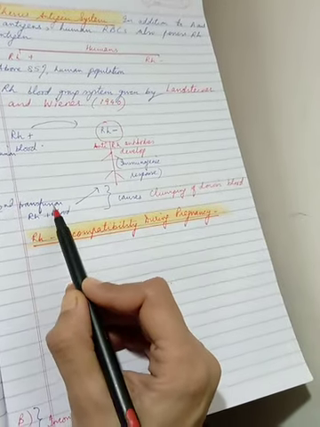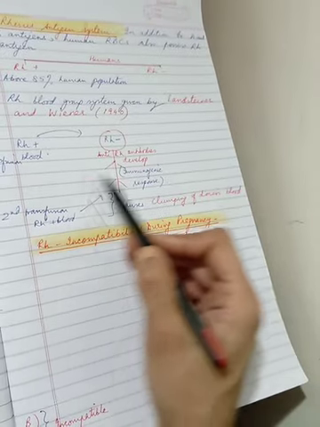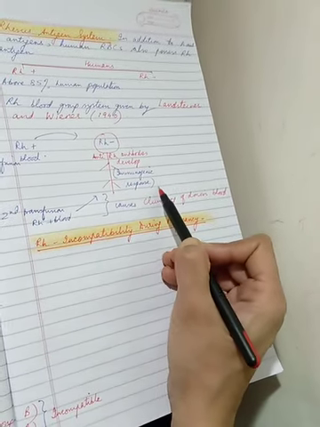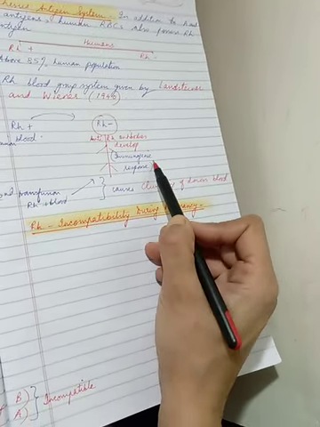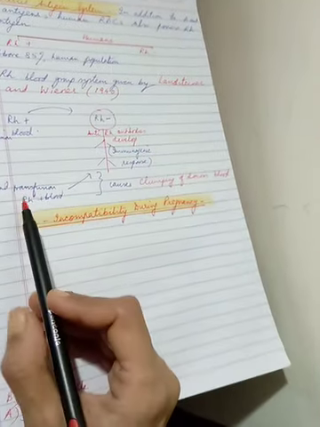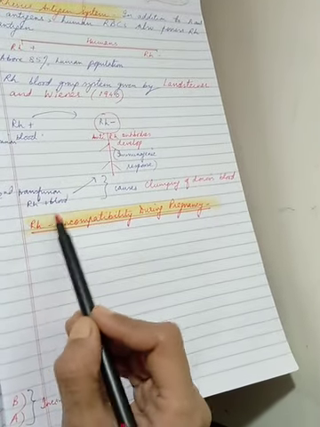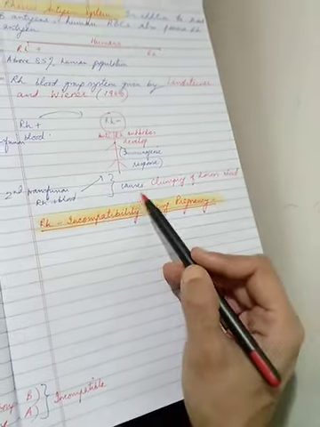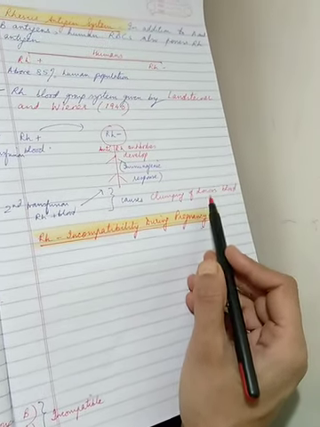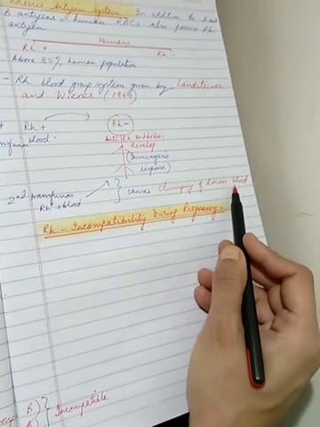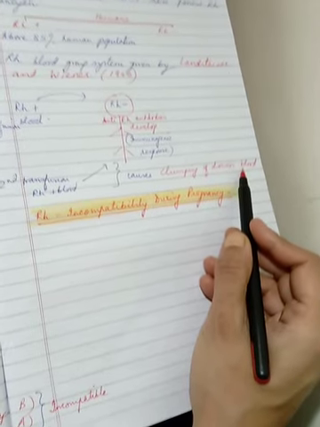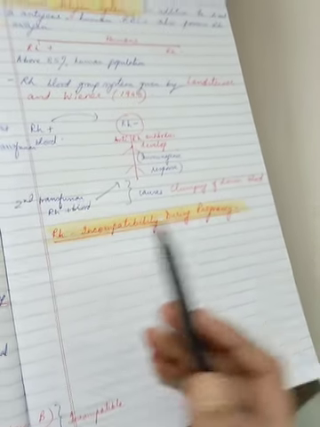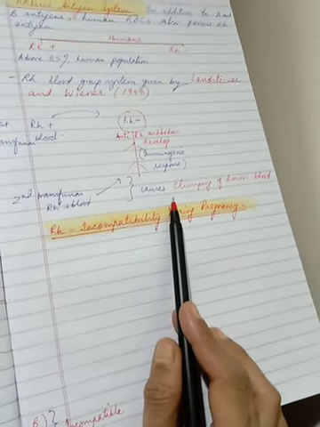It will just sensitize the person by this immunogenic response. But a second transfusion, again with RH positive blood, will cause clumping of the donor's blood, and this may become very, very dangerous. This can also cause the death of the person.